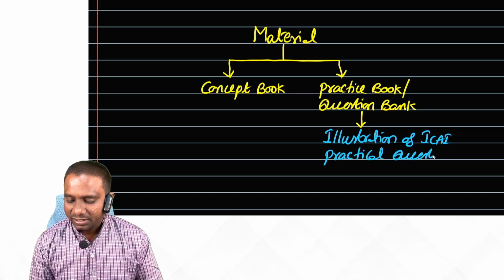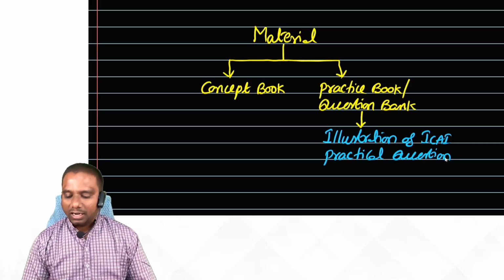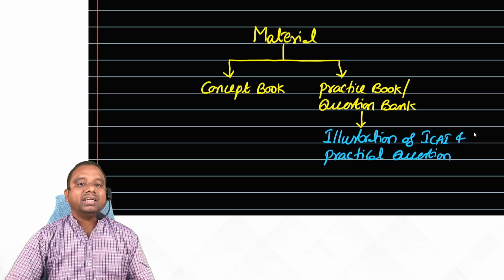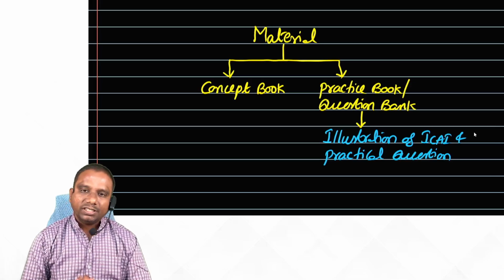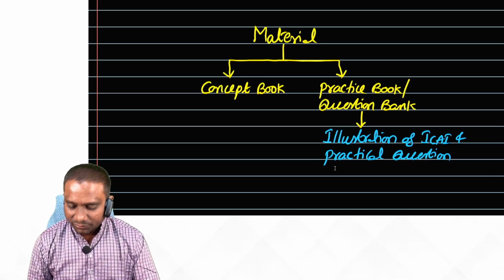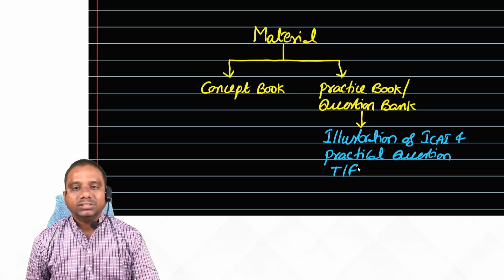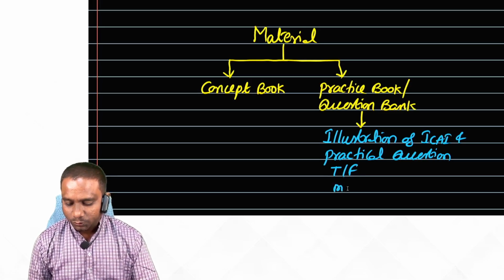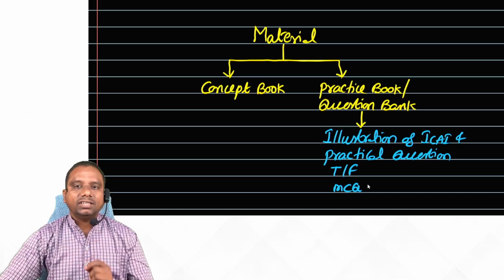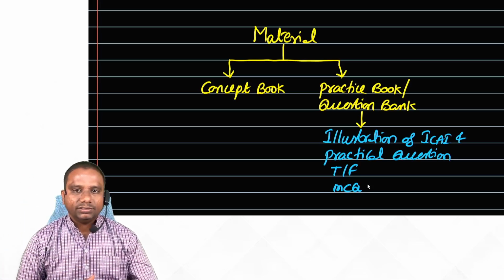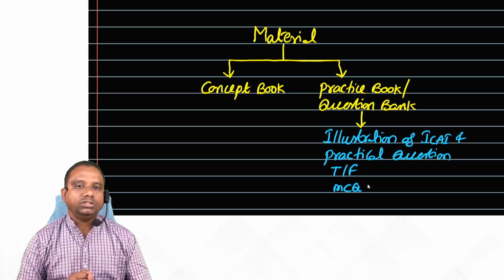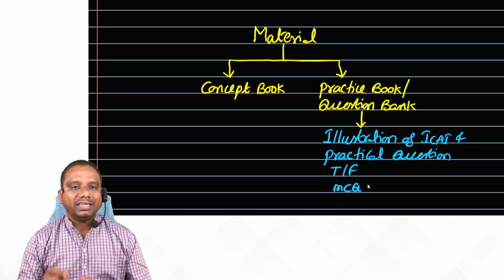ICAI study material contains illustrations and practical questions at the end of each chapter, plus true or false statements and MCQs. In the first level, we cover these things: illustrations plus practice questions, true or false statements, and MCQs.